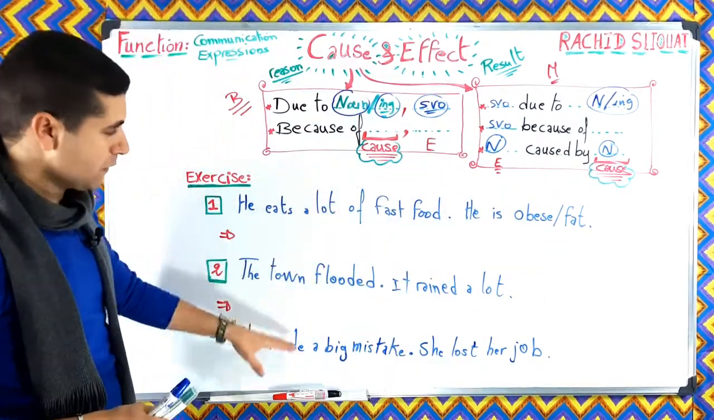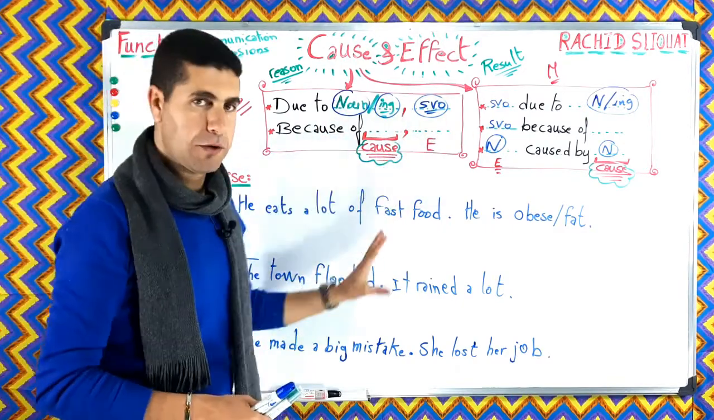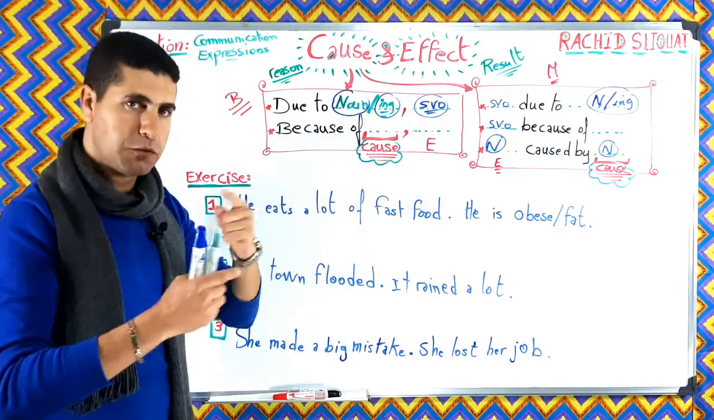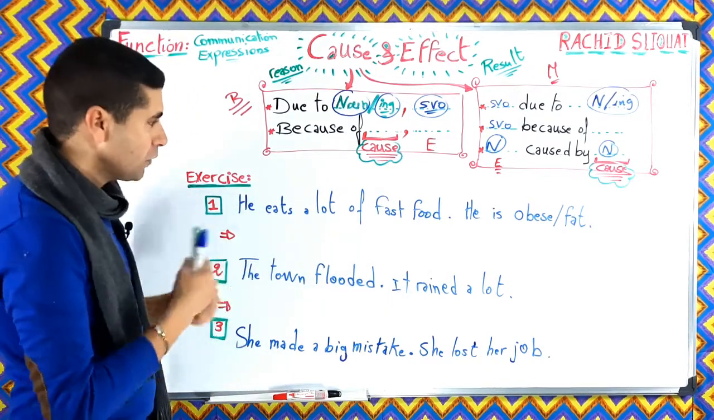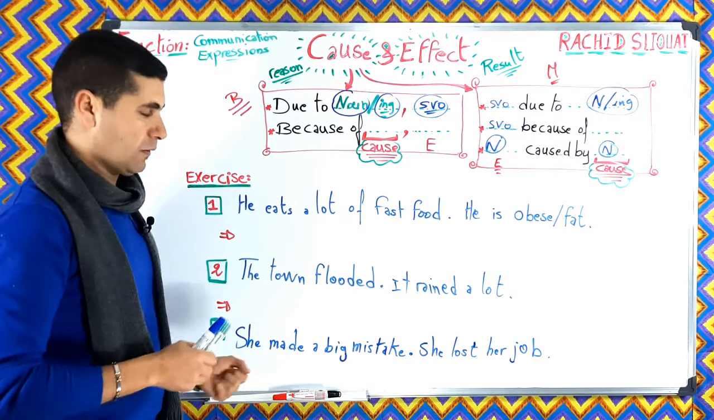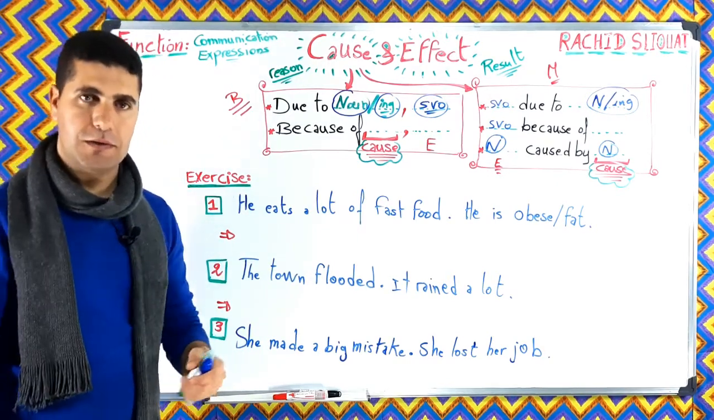So here we have three sentences. We are going to use these patterns to rewrite these sentences. You can pause, try to rewrite these sentences, and then we correct together.